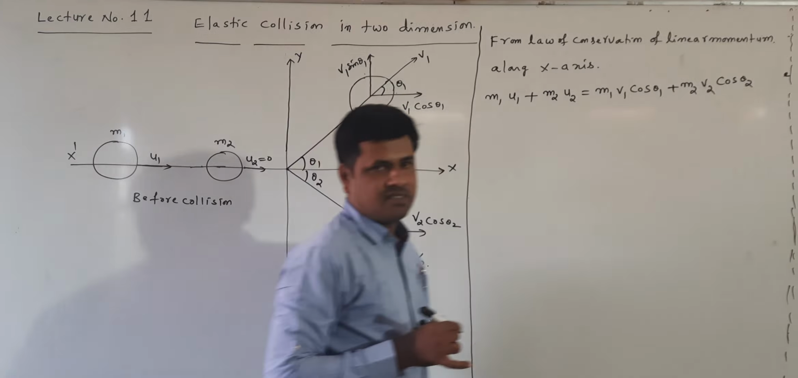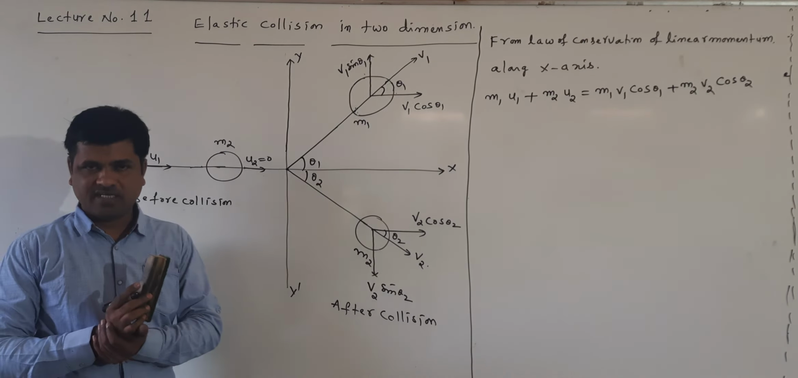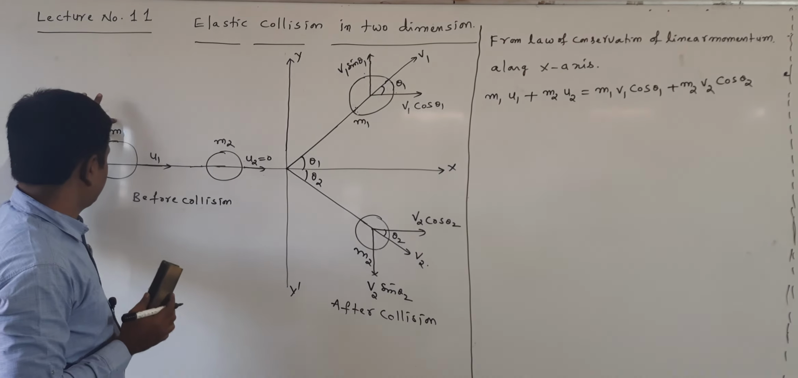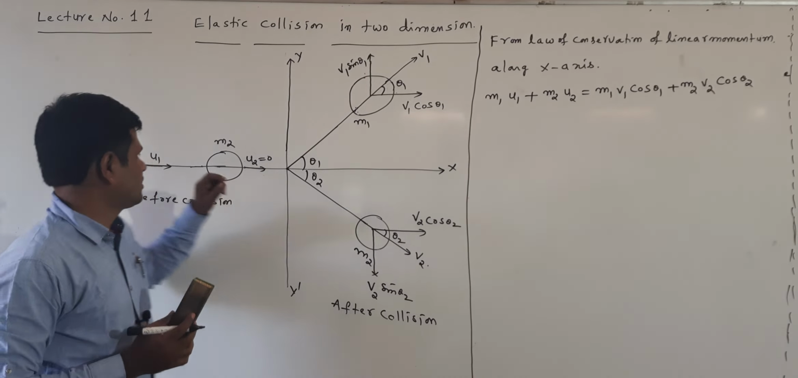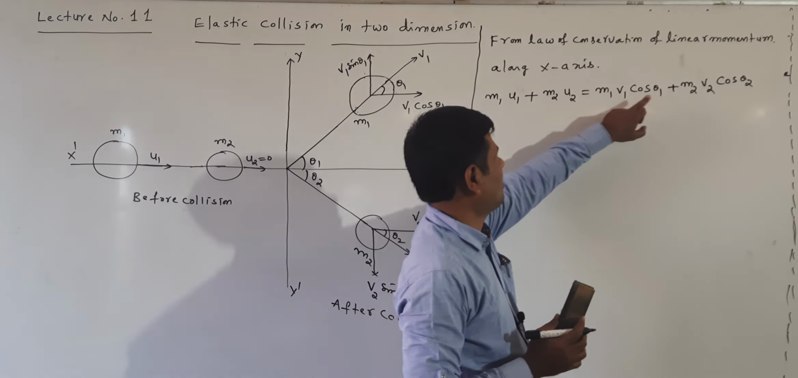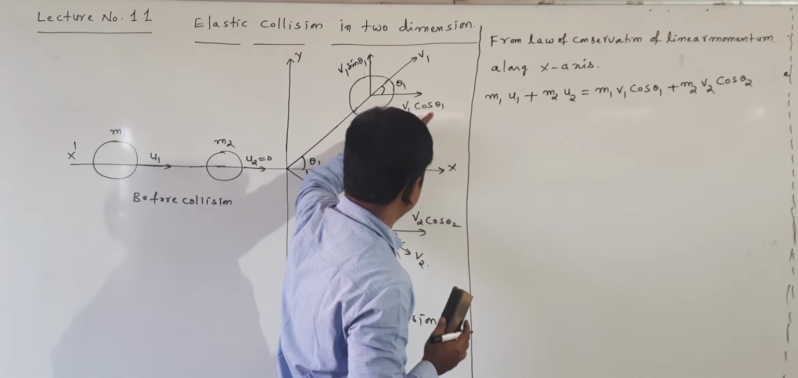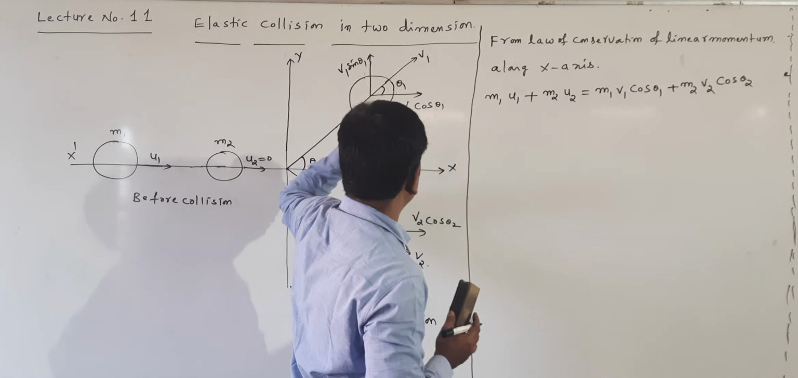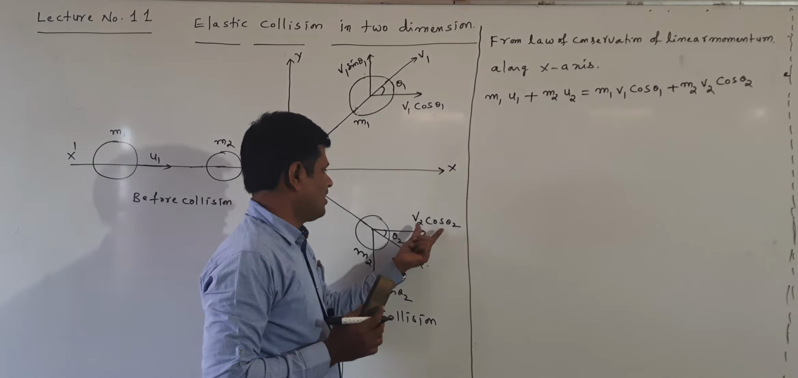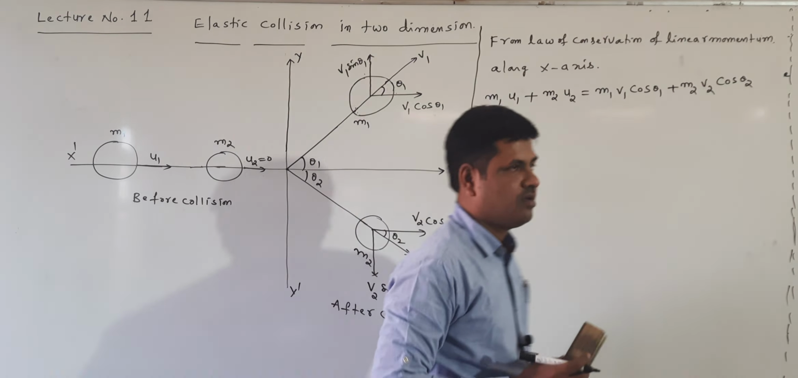Once again I am saying clearly, before collision these two bodies are moving along the x-axis, that's the reason linear momentum is there. So linear momentum can be written as m1 u1 plus m2 u2. After collision, m1 v1 cos theta 1. Why taking v1 cos theta 1? Because velocity along the x-axis is v1 cos theta 1 for the m1 body. For the m2 body, the velocity is v2 cos theta 2, so m2 v2 cos theta 2.